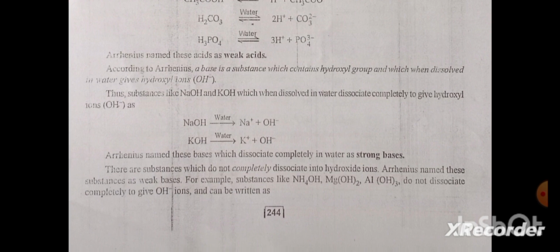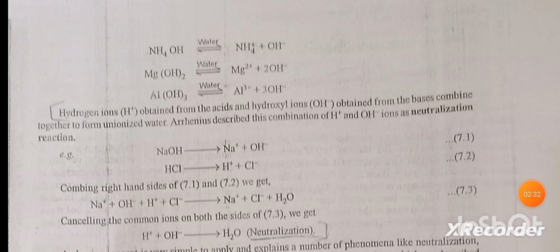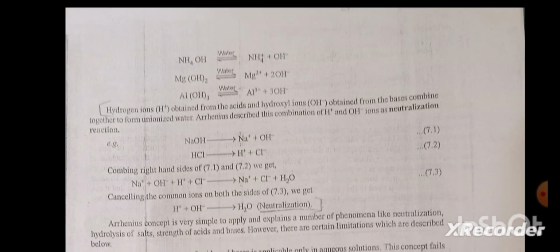There are substances which do not completely dissociate into hydroxide ions. Arrhenius has named these substances as weak bases. For example, substances like NH4OH, Mg(OH)2, Al(OH)3 do not dissociate completely to give OH- ions and can be written as shown. Hydrogen ions obtained from the acids and hydroxide ions obtained from the bases combine together to form unionized water.